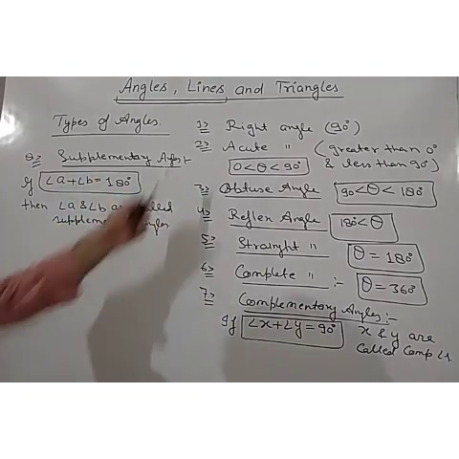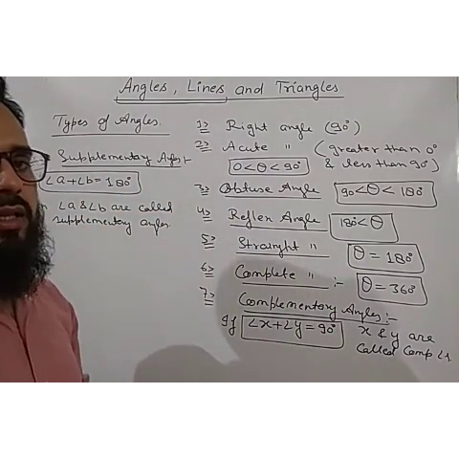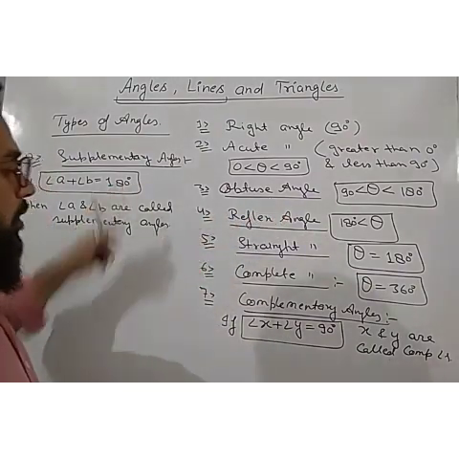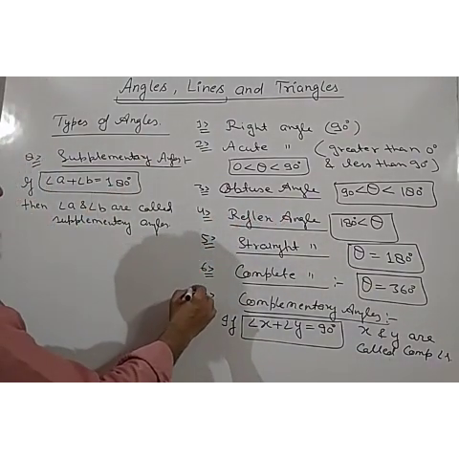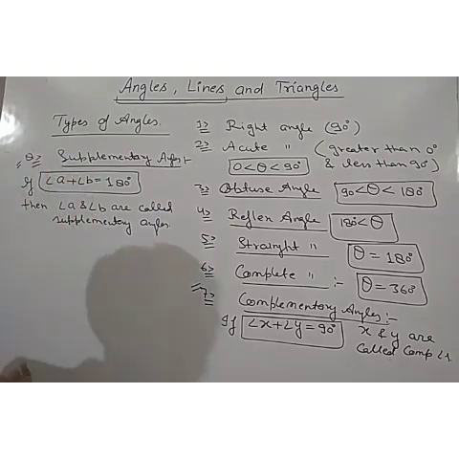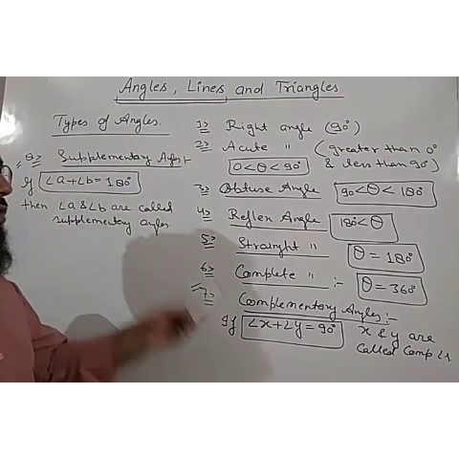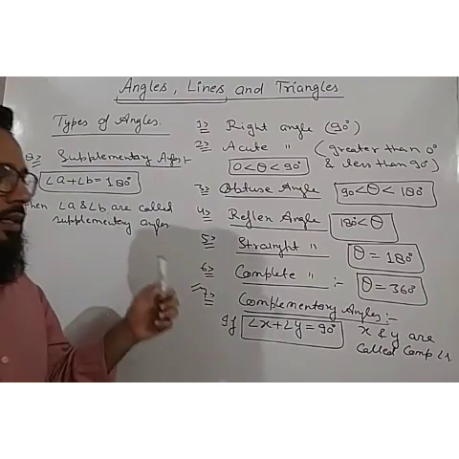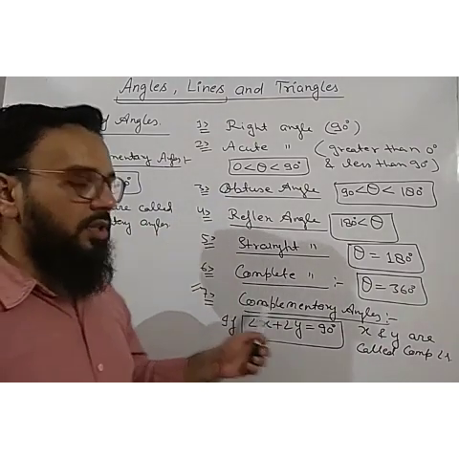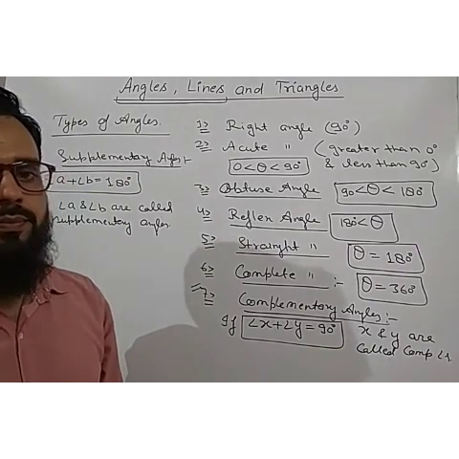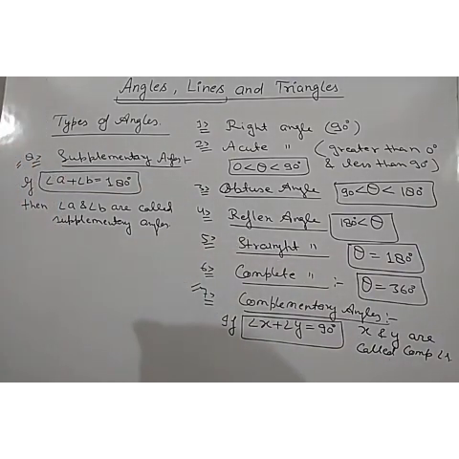So these are some basic types of angles which you have already studied in your previous classes. Now we are going to start with the questions on complementary and supplementary angles. Our first exercise is based on these two types of angles. They are word problems based on complementary and supplementary angles.